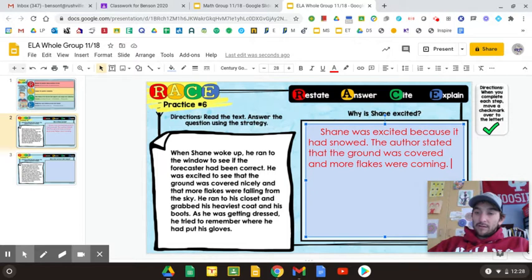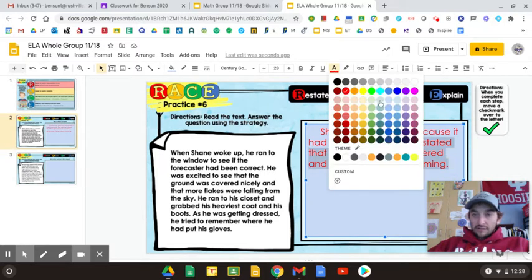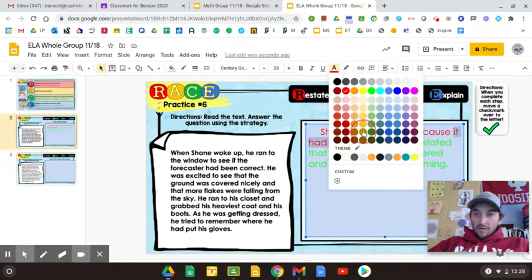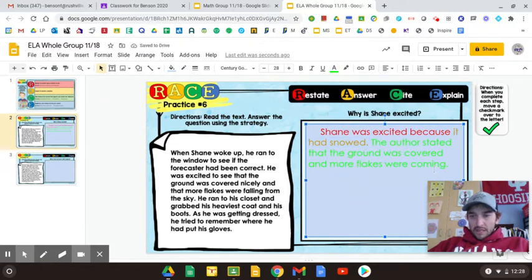So now I need to explain, why is that important? So this should actually be, I've got to change my colors, green. And then this up here, it had snowed, is actually going to be the yellow. It's kind of ugly yellow, but you get it. All right, so Shane was excited because is your restate. The answer, it had snowed, is the yellow part. Now the evidence: the author stated that the ground was covered and more flakes were coming. That is your evidence, and I used this sentence starter, the author stated. We haven't used that one yet, but I really like that. It's really simple and easy, and it tells me what the author actually said in the article.